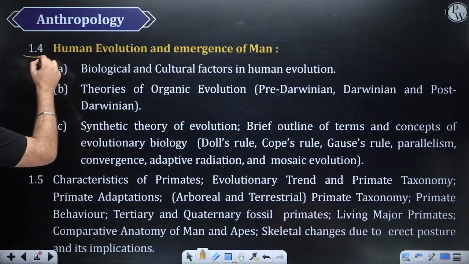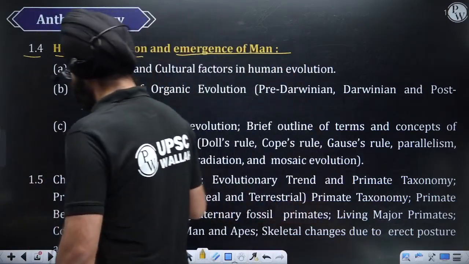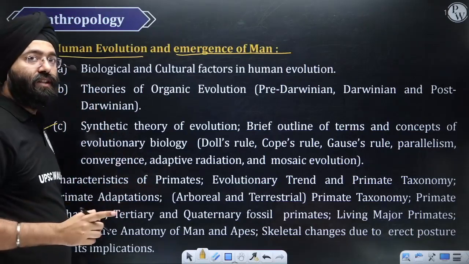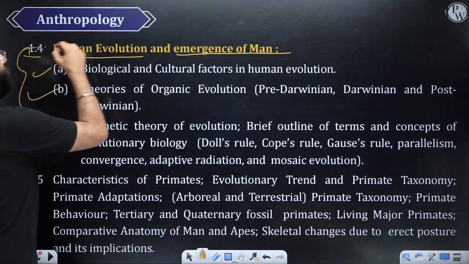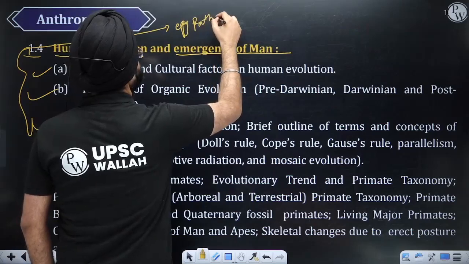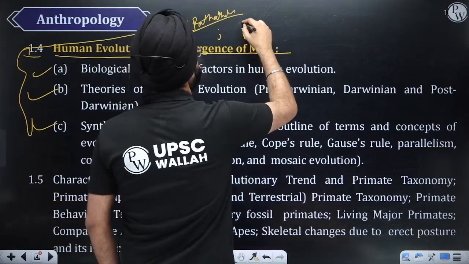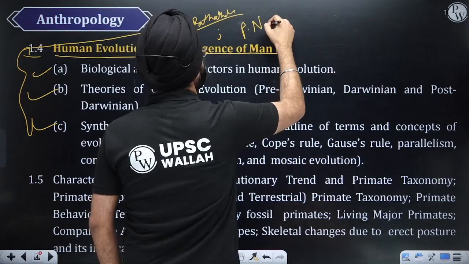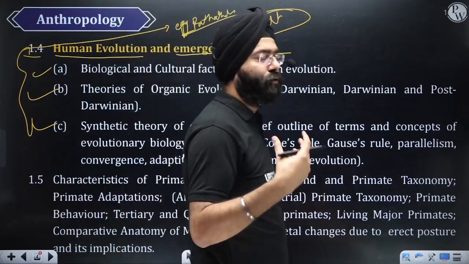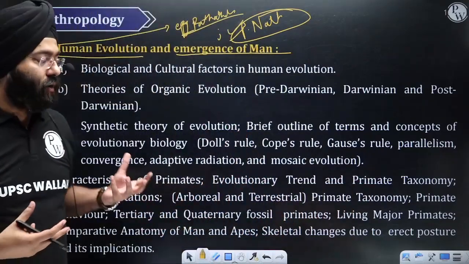This is 1.4, human evolution and the emergence of man. See, this part basically covers a lot of theoretical material. Again, for this, EPG Pathshala is a very good source, along with P. Nath for physical anthropology. This is also a good book, a thick book. You don't have to learn everything from that. You have to use it when and where it is required, right?